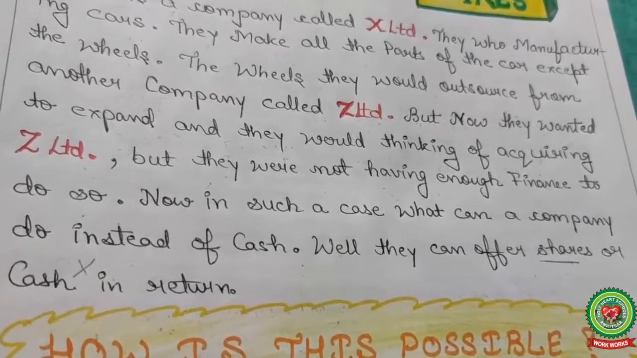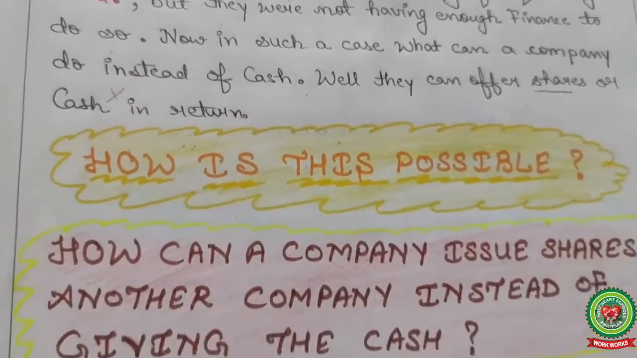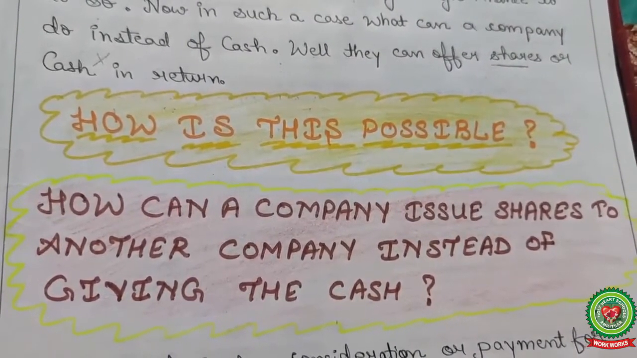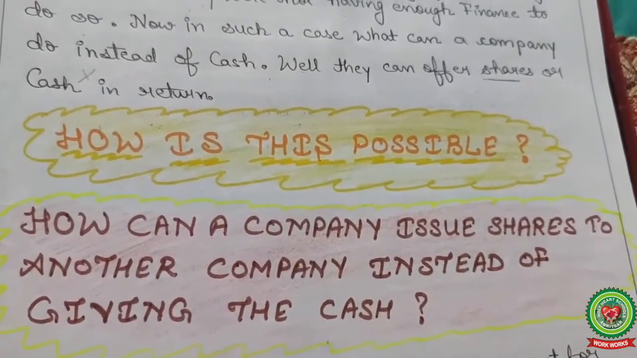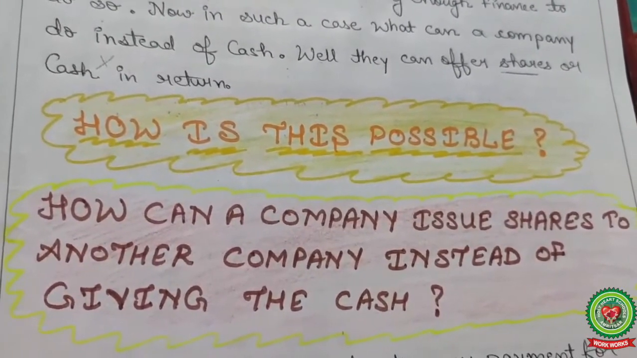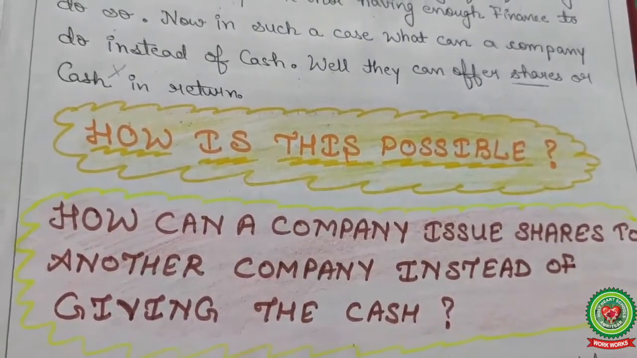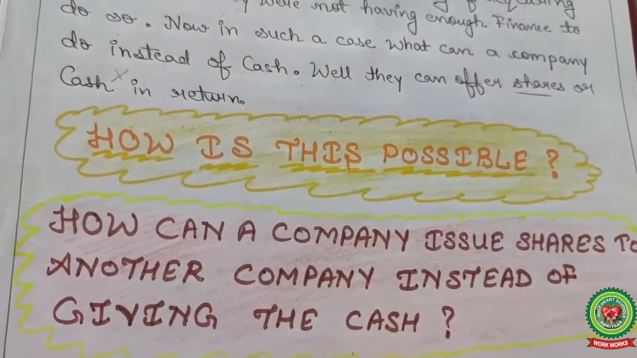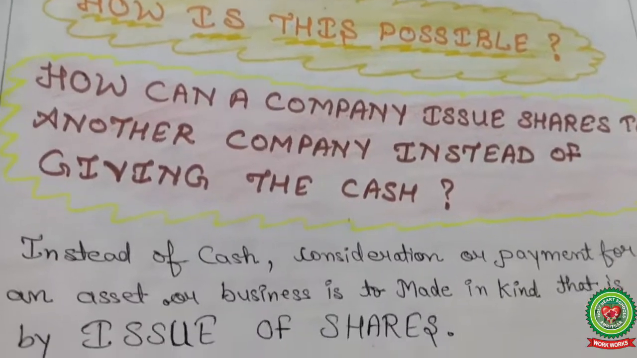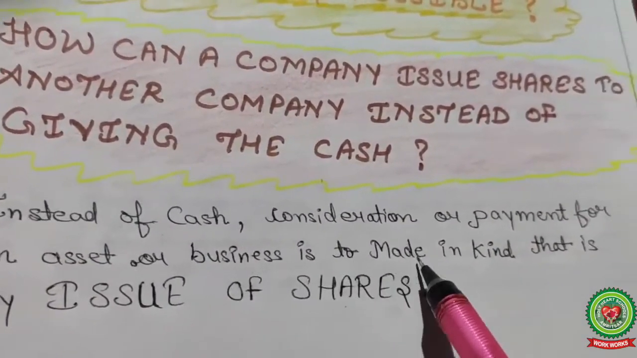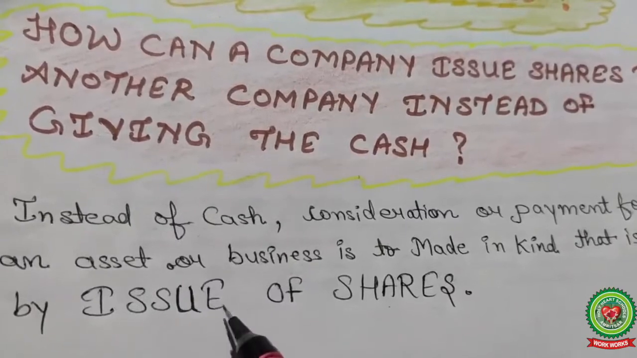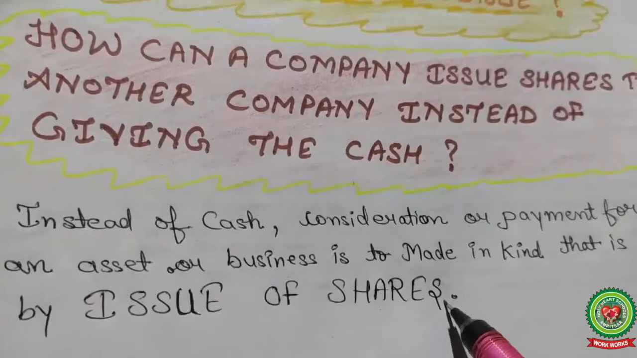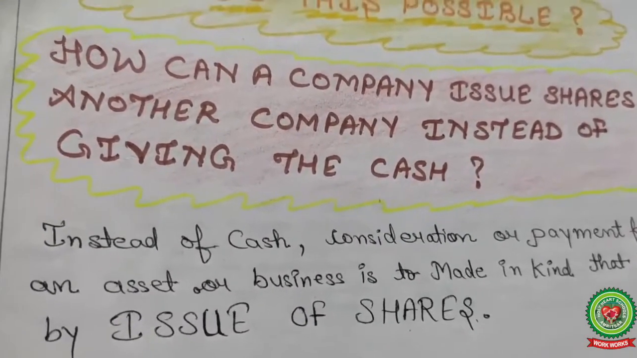Now friends, are you wondering how this is possible? How can a company issue shares to another company instead of giving cash? Two big questions here. So what do we call this procedure? Well, our today's session is all about issue of shares for consideration other than cash. Instead of cash, the consideration or payment for an asset or a business is made in kind, that is, by issue of shares only.